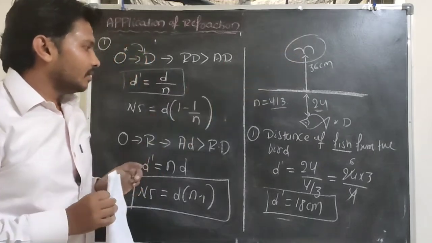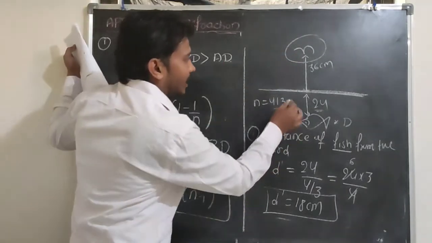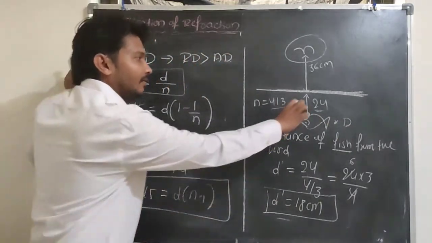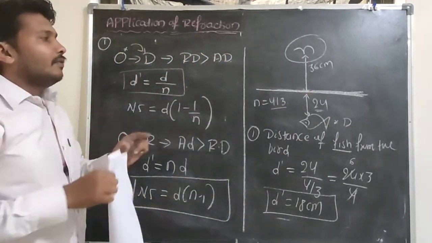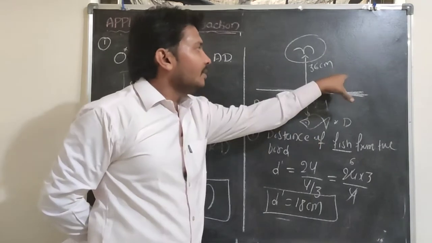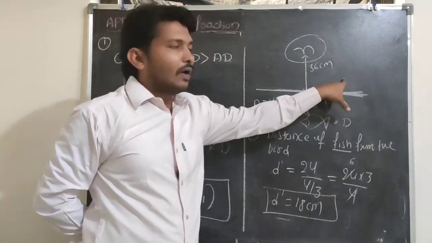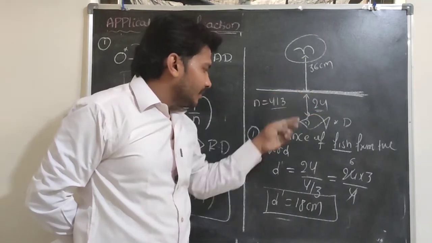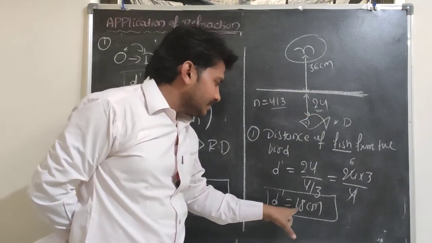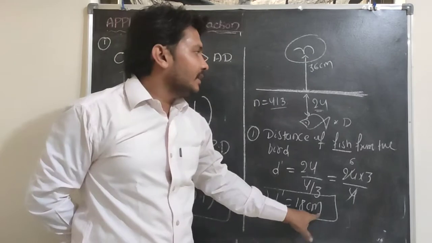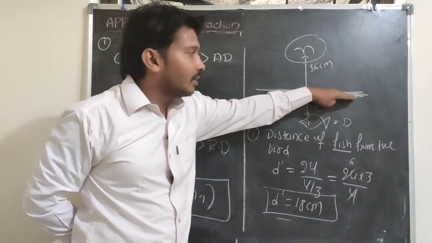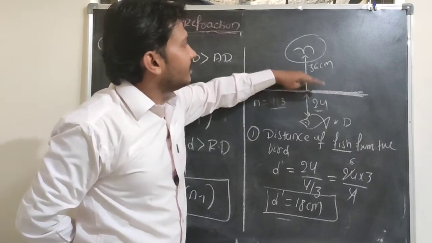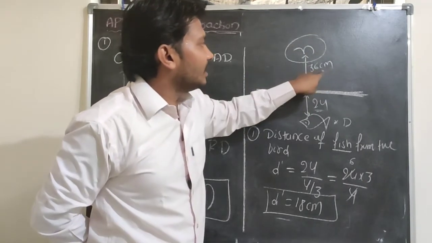I think you are following here. If the fish is under the water at a distance of 24 centimeter, and you observe this fish from outside the surface of the water, that is, from the rarer medium, there exists a shift in the position. The object appears at a distance of 18 centimeter from the surface of the water. But they asked from the bird. The distance from the water surface to the bird is 36 centimeters.